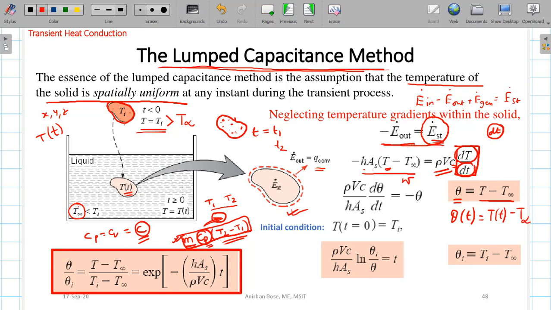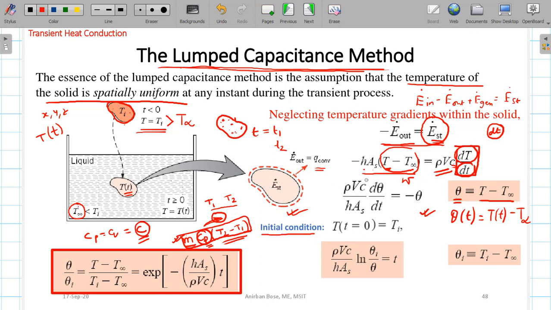If you write that, this quantity will become theta, and if you differentiate with respect to time, it is clear that d theta by dt is the same as dT by dt. So your equation will become of this form, and this is the governing differential equation that you have to solve, and for that you have the initial condition.